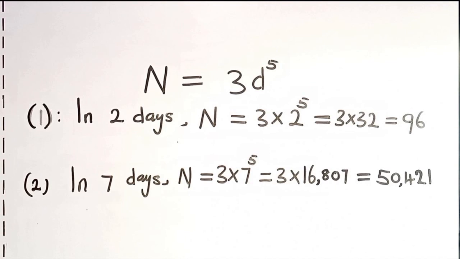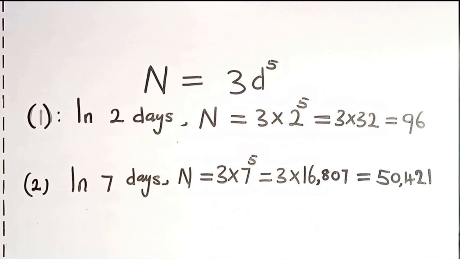Notice carefully that that D has been replaced by 7 because we are looking for number of bacteria, new ones that have developed in 7 days. Let's continue. That will give us 3 times 7 raised to the power 5. We first get the result of 7 raised to the power 5 before we multiply the result by 3. Now watch out. 7 to the power 5 is equal to 16,807. Please confirm.